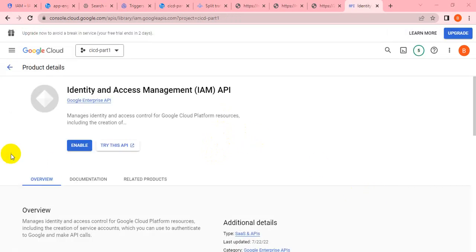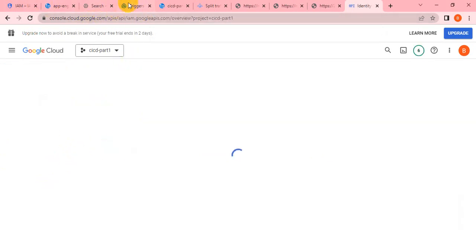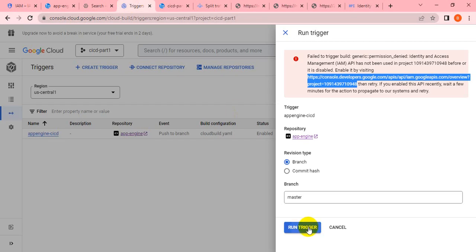Just let me check. Okay, let me enable it. It has got enabled. Let me trigger again.